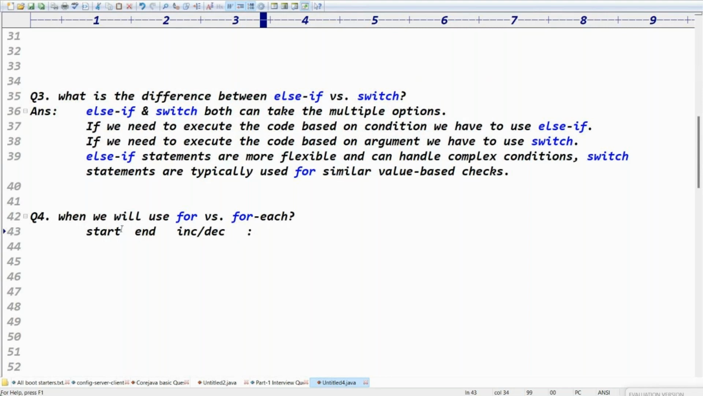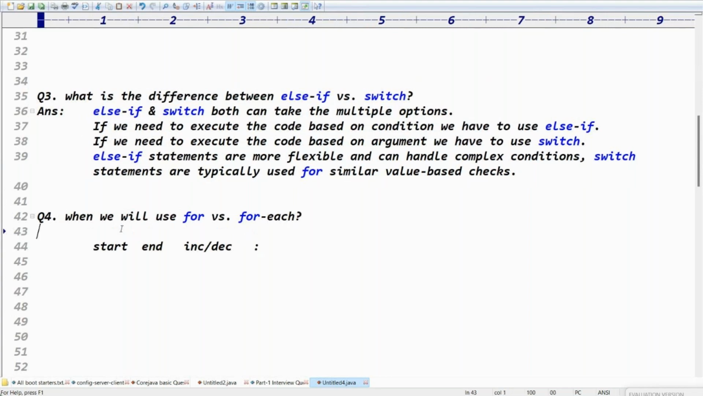See, for example, I have 1,000 elements with me. My array list or linked list, anyhow, it contains 1,000 elements. But I need to print the elements from 333 to 444 by incrementing by 5. See, this is a condition where I need to start, where I need to end, how much I want to increment. Then you can go for the for loop.